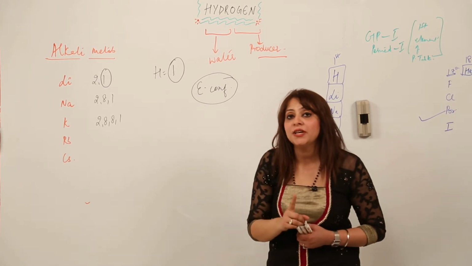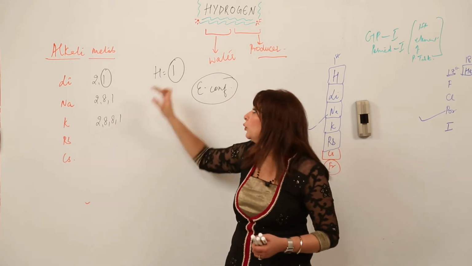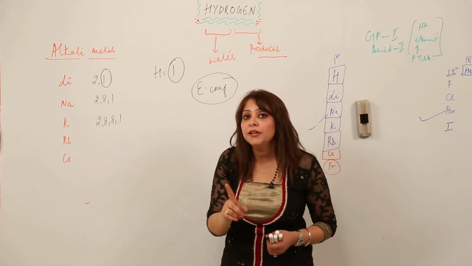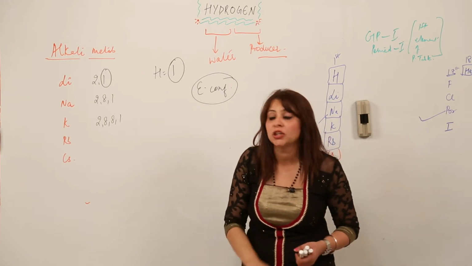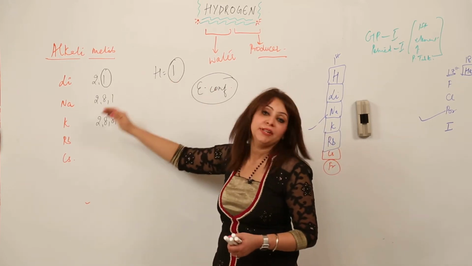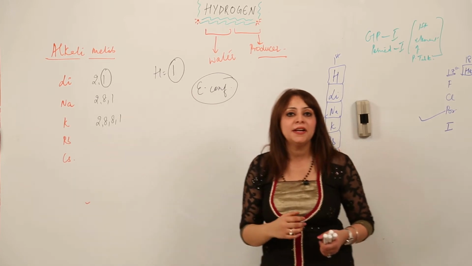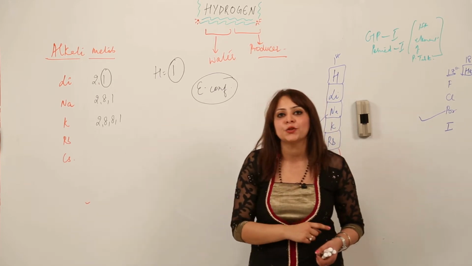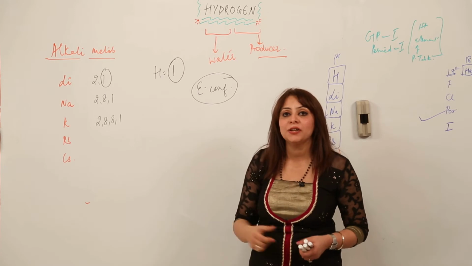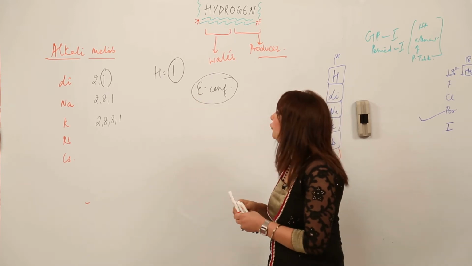That means it shows similarity in the electronic configuration, because the valence shell is the last shell. In this case, the valence shell is L, then M, then N, and hydrogen only has K. So I am not talking about the valence shell, I am talking about the valence shell electron, that is the valence electron. When I compare hydrogen with the alkali metal group, the alkali metals have one valence electron, and similarly hydrogen has one valence electron. So they resemble alkali metals when we talk about electronic configuration.